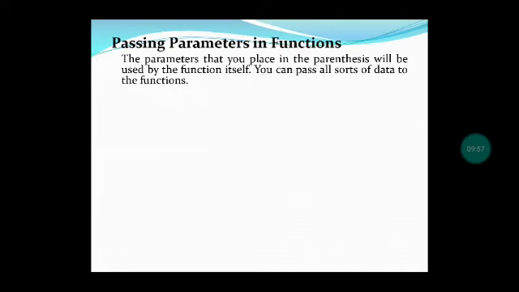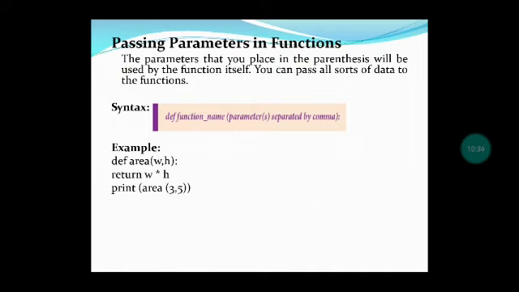Whatever value you want, you can pass. Let us see the syntax for passing the parameter. Def, function name, parameter, or more than one parameter also can be given. If you are using more than one parameter, the parameters should be separated by comma. For example, def addition a comma b comma c, like that we can give. So this is the example for parameter passing.